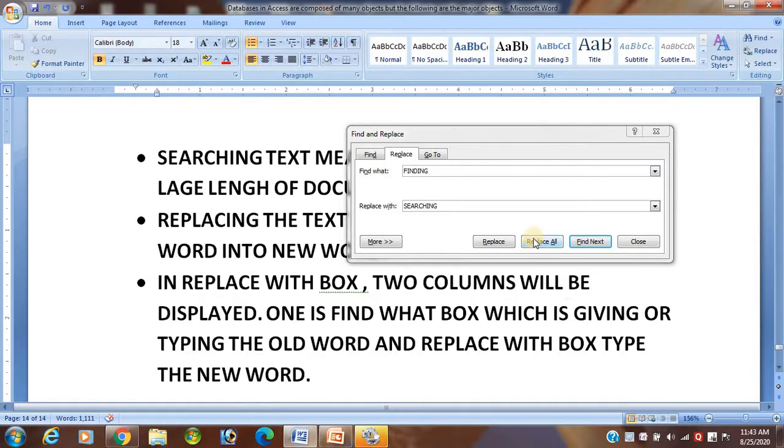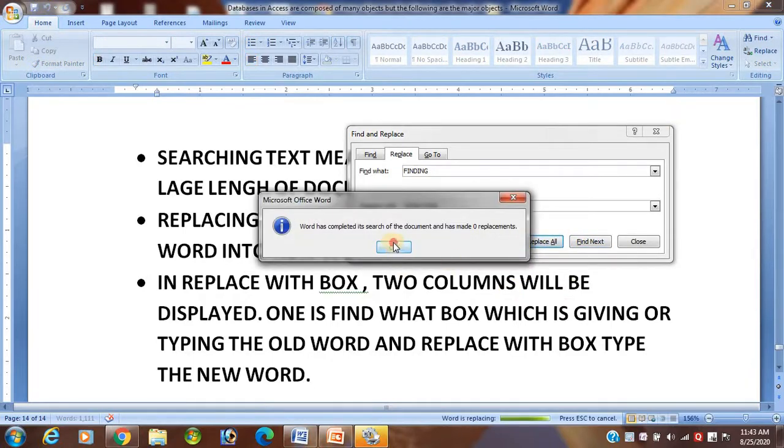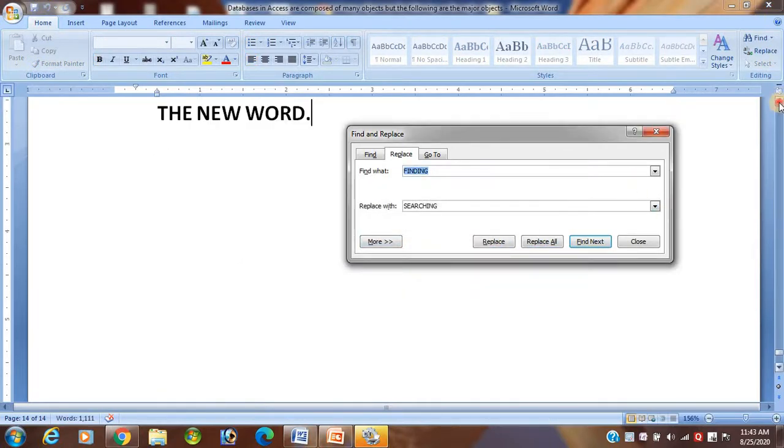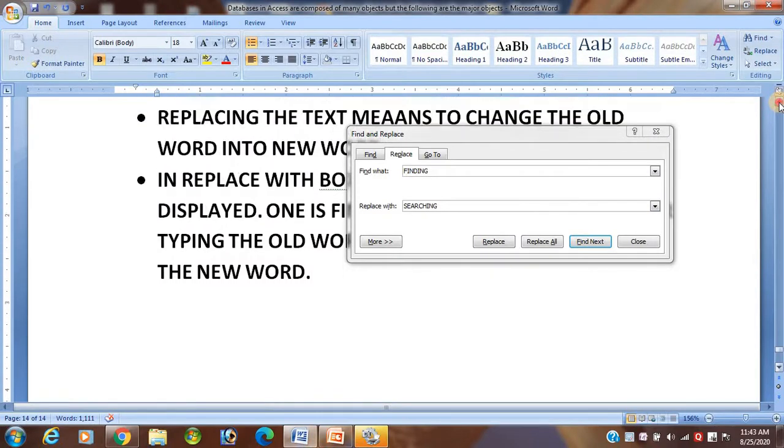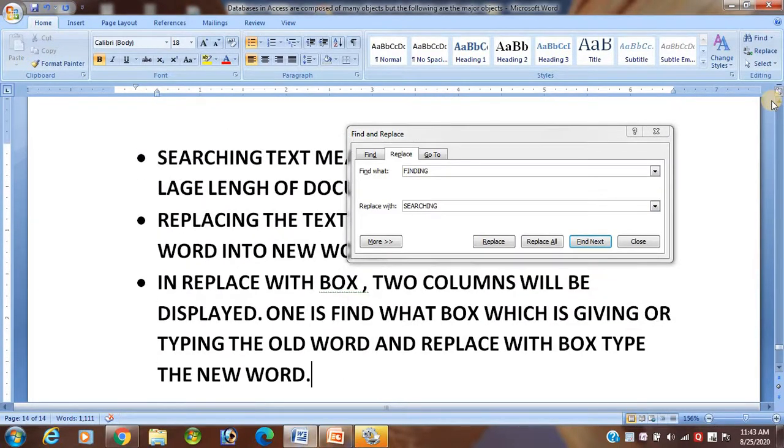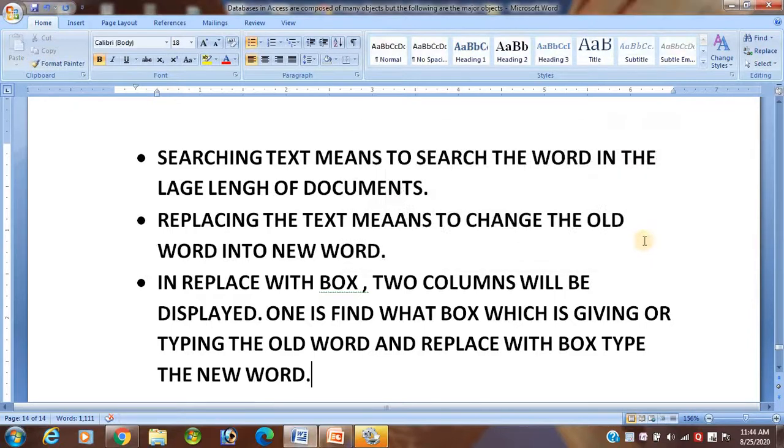Where the word is available, that means in place of the finding, searching will be written. Is that clear or not student? Okay, in this way, finding and replace has been completed. The next one is your word grammar.